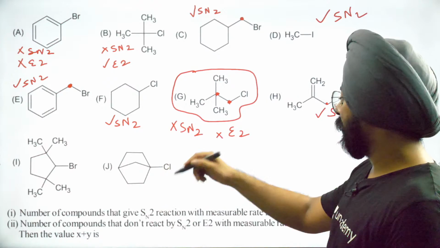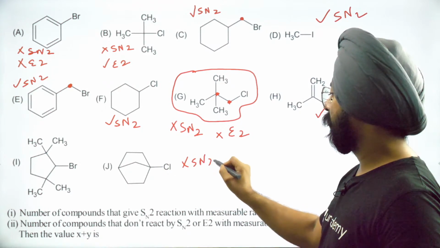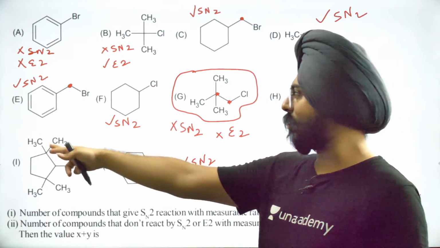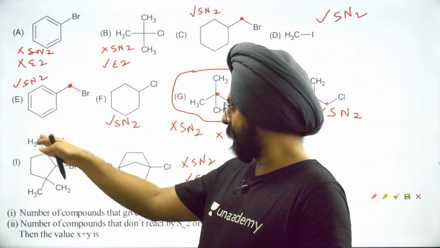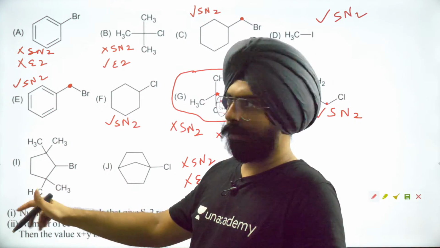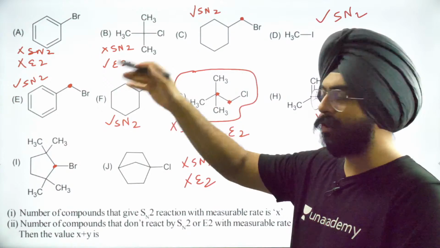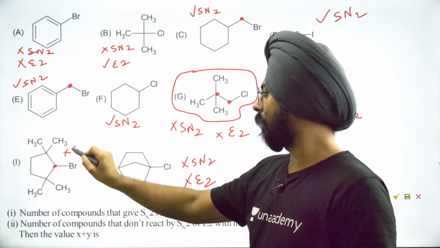This definitely can't give you any reaction. No SN2 is going to happen over here. No E2 is going to happen over here for sure. Look at this. Do you see a lot of steric hindrance? CH3, CH3, CH3, CH3. And this carbon has lots of steric hindrance. So to approach it for SN2 is sort of impossible.